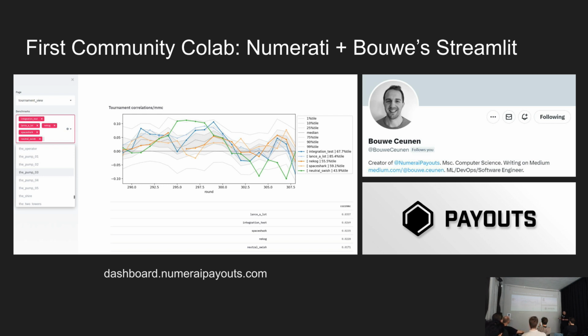So this is one of the reasons why I want to create a new dashboard as well. I just want to make it more interactive so people can choose different models, different times, and then also select the time span. So I handed it over to him, so we work a lot together. But then at some point I think he lost interest in Numerai, so he's just not maintaining this app anymore. He just shut it down. Yeah, shut it down. So it's gone.